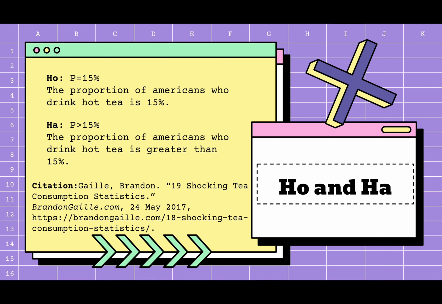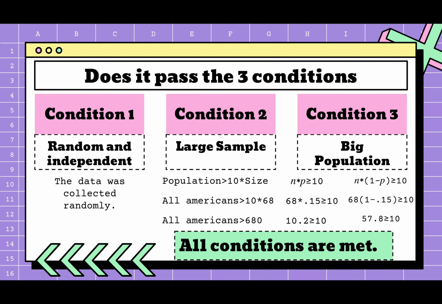The percent of those sampled that said yes is 35%, 24 out of 68. So my H0 is p equals 0.15: the proportion of Americans who drink hot tea is 15%. My HA is p is greater than 0.15, so the proportion of Americans who drink hot tea is greater than 15%, and this is my citation for the 15%.